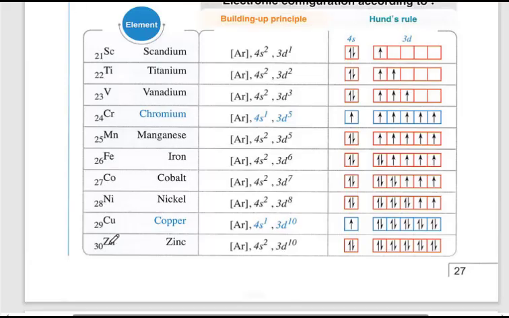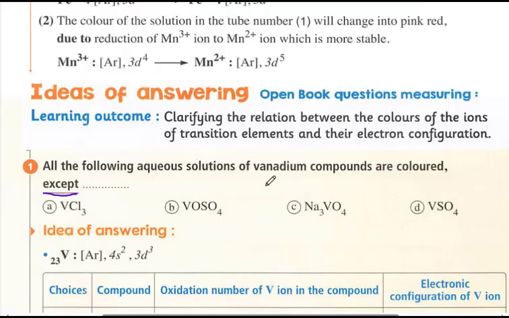If vanadium has an oxidation state less than positive 5, losing fewer than 5 electrons, there must be at least 1 electron in the 3d sublevel, so it is colored. The question here is the one that is not colored. All of these are colored, but we want the exception, which is colorless. Colorless means the vanadium has its maximum oxidation state, which is positive 5.